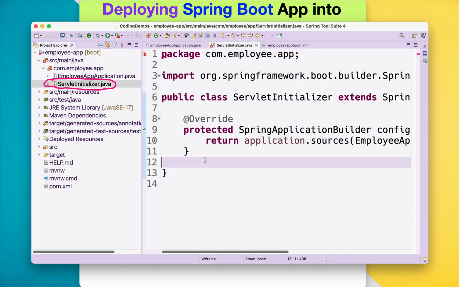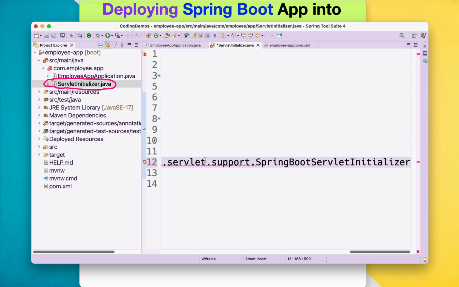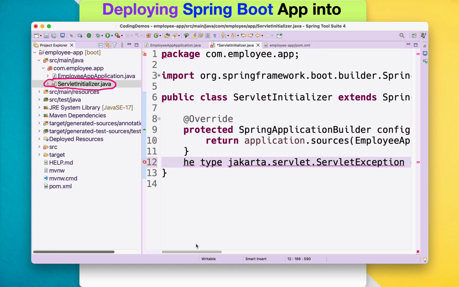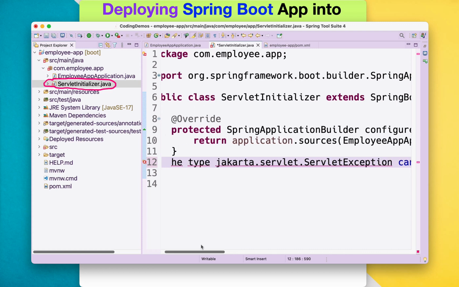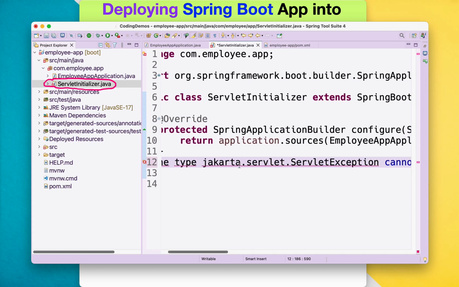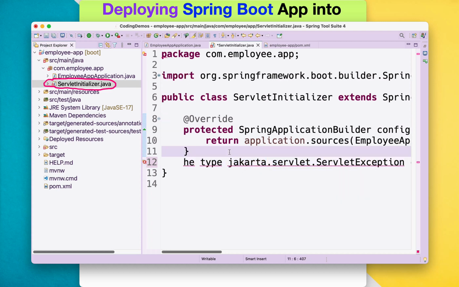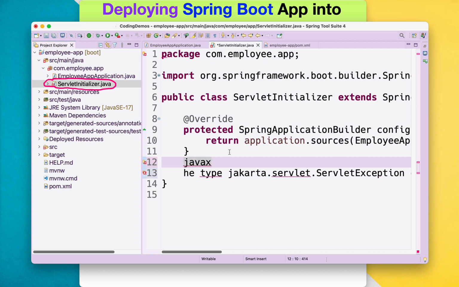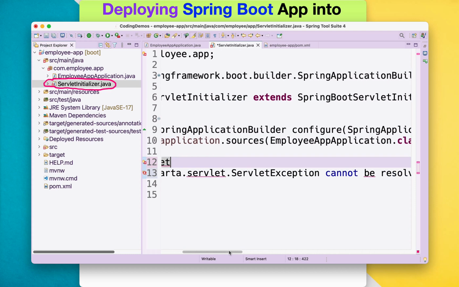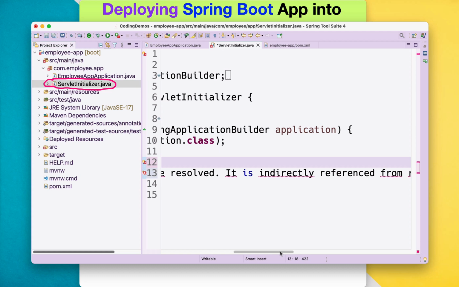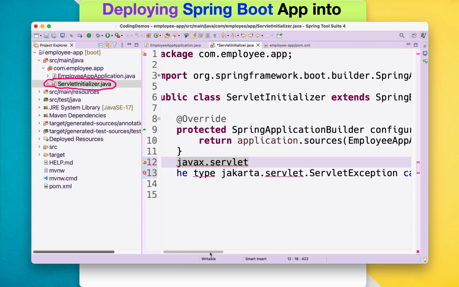That means it's not taking up the dependencies, and it is not allowing the servlet exceptions, and so it is raising an error. As you can notice here, the type is jakarta.servlet instead of javax.servlet. So we usually have javax.servlet, and that is now replaced with jakarta.servlet, where this particular library could not be found, and so it is not able to figure out the exception handling that's relevant to the servlet exception within this piece of code.